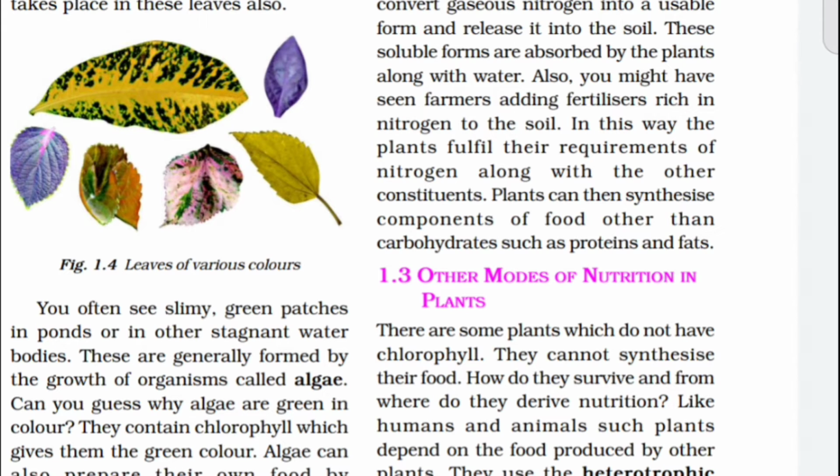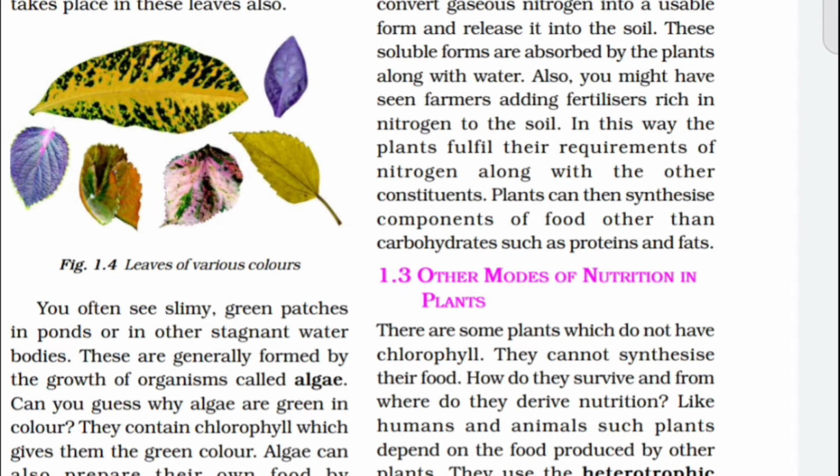So from where do the plants obtain nitrogen? There is another concept there. There are different concepts in science, and one concept contains different concepts. Here is the concept of photosynthesis, but here is the concept of nutrition from the carbohydrate. The first food is prepared in the process of photosynthesis, but there are also other components.